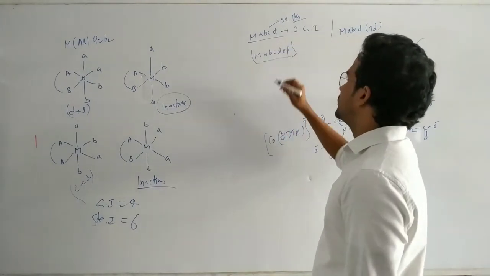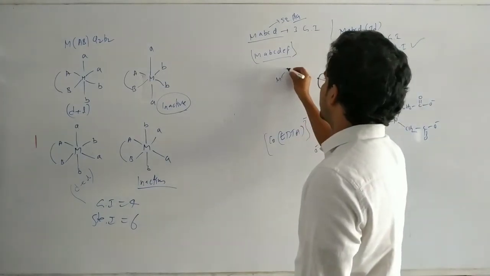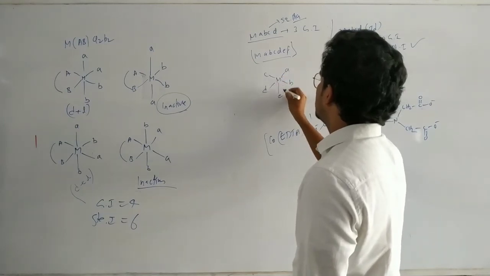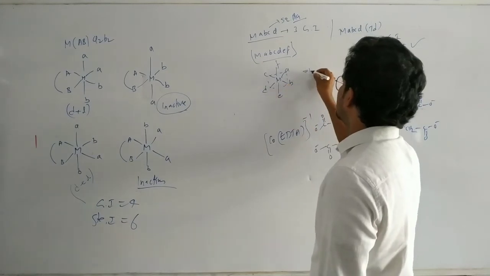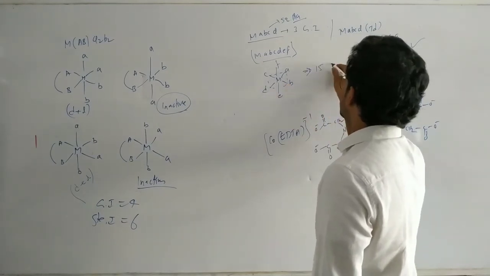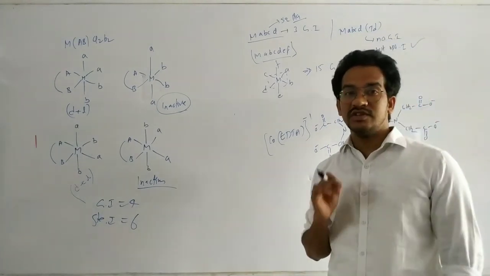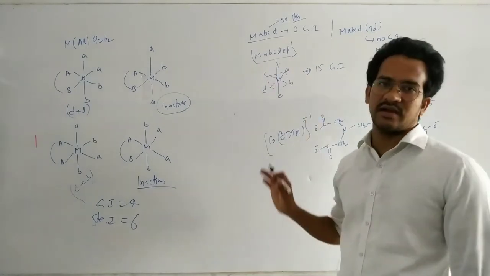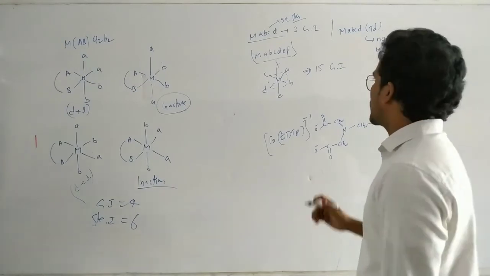Next, MABCDEF, where all are different ligands A, B, C, D, E and F. This one has 15 geometrical isomers. Every geometrical isomer is optically active because all are different ligands, so symmetry is not possible. Every complex compound is optically active.